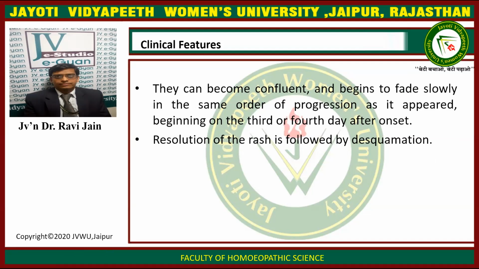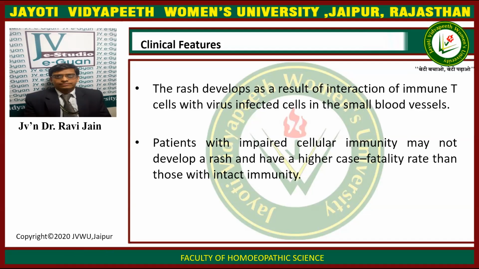The rashes can become confluent and begin to fade slowly in the same order of progression as they appeared, beginning on the 3rd or 4th day after onset. The resolution of the rash is followed by desquamation. The rash develops as a result of interaction of immune T cells with virus-infected cells in the small blood vessels. Patients with impaired cellular immunity may not develop a rash and have a higher case fatality rate than those with intact immunity.